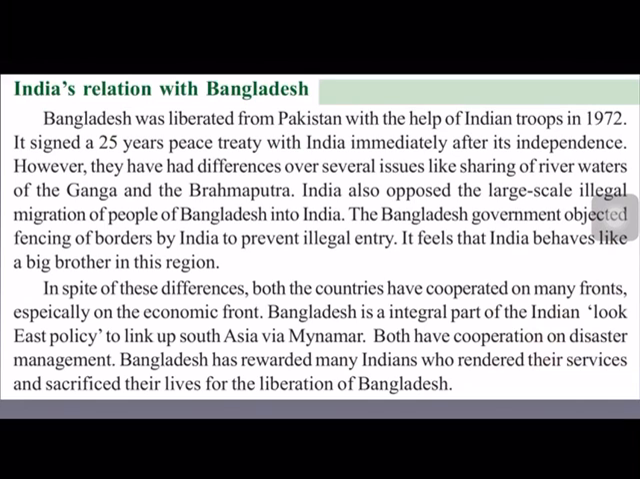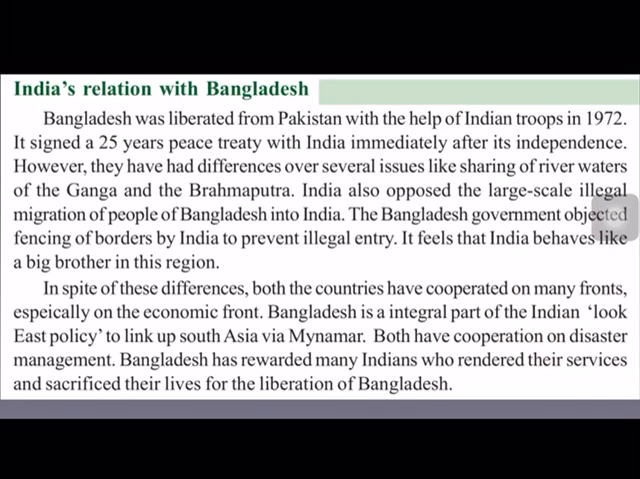And over several other issues, we have some differences. Because we are sharing waters of Ganga and Brahmaputra, there are some clashes between both the countries. And there is large scale migration of people from Bangladesh to India, because there are no fencings between these two countries. Because of hilly areas and because of the water bodies, it is not possible to erect any fencing between the two countries. And because of that, whenever any natural calamity occurs in Bangladesh, thousands of people migrate to India. And it becomes a problem for the local people in India, to accommodate all these people and to provide food also.